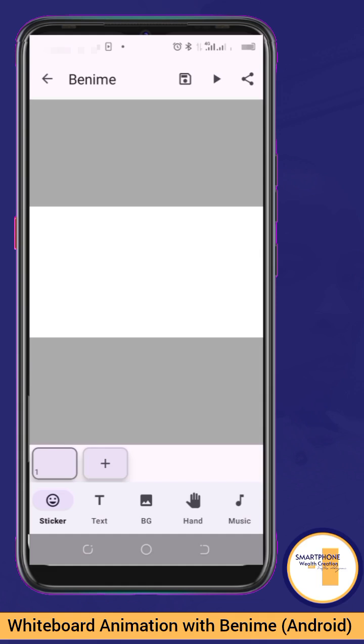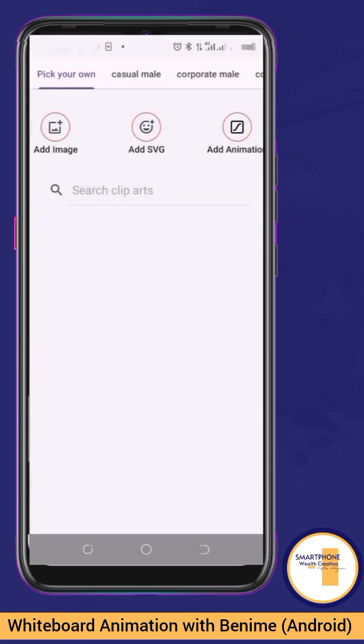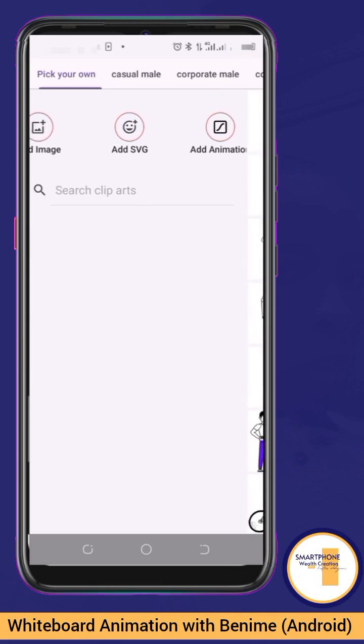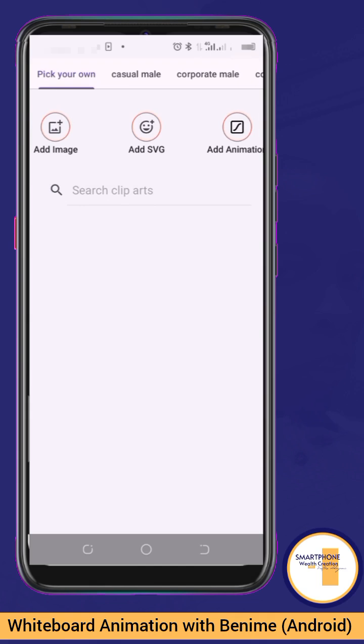So if you need to upload pictures, upload images, like all those images we had already gathered with ChatGPT and Meta AI, sticker is our go-to. So if you tap on sticker, can you see? It gives you the privilege to upload, add image, add SVG, add animation, as the case may be. See, add image is just your regular images, like the ones we've just downloaded with Meta AI.